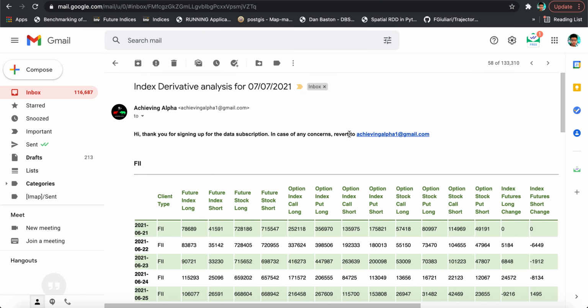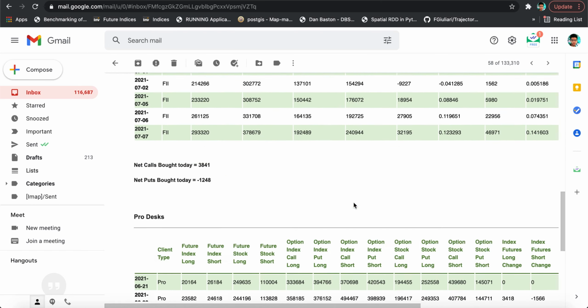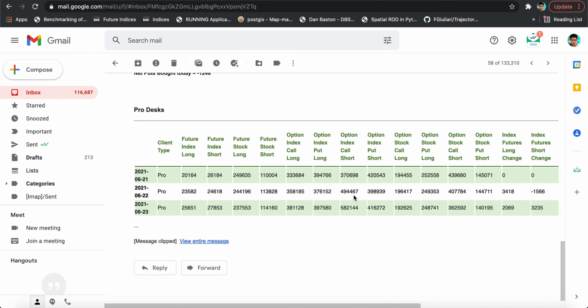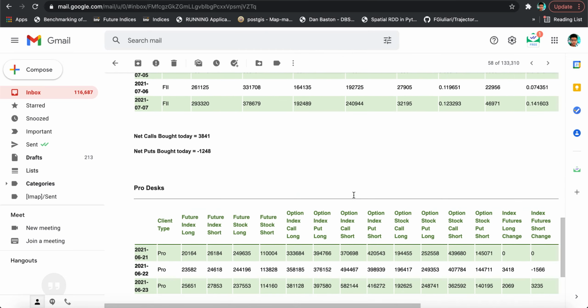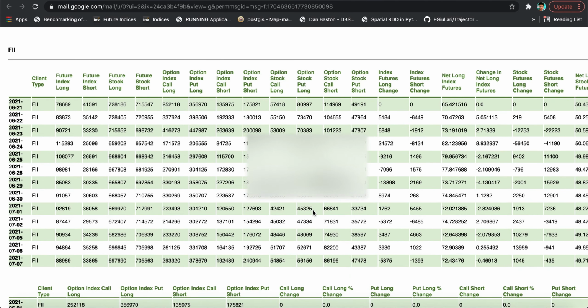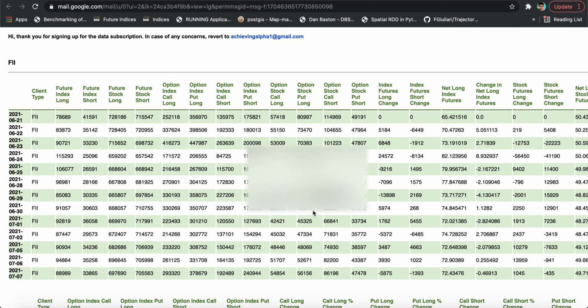You open up the first email, and you will have something like this. It looks horrible and intimidating to those who are new to this. To those who daily view the smart money analysis, this might look familiar. You have to view the entire message. Once you click on this, it will take you to another separate window. So here you have the complete picture. Now this is what this data looks like. It looks a little intimidating, but you don't have to be intimidated by this. Let me explain. This is pretty self-explanatory, right?